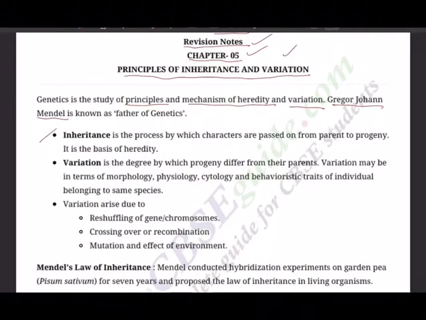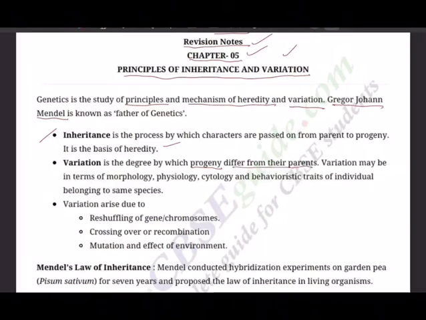So, inheritance. What is inheritance? It's the process by which characters are passed on from parent to progeny. So it is the basis of heredity. That is, we say transfer of characters from one generation to another generation, or transfer of characters from parents to offspring. And what is variation? It's the degree by which a progeny, meaning future generation, differs from their parents.